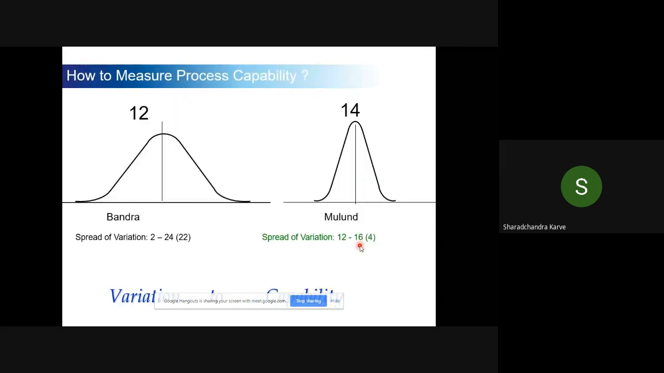So how to calculate that capability? This is how it looks. At Bandra, there is a lot of spread. It is from 2 to 24, while at Mulund, it is 12 to 16. So if you look at the distribution, the Bandra distribution will look like this, and the Mulund distribution will look thinner and slightly taller, like this.